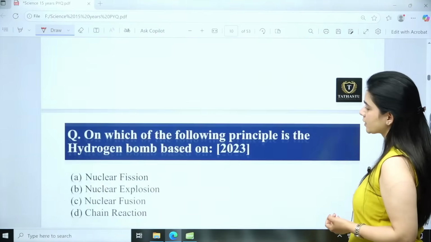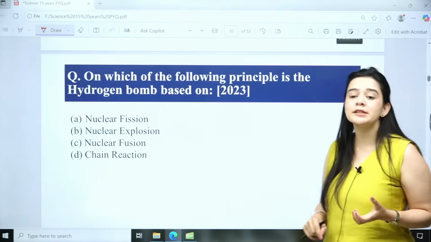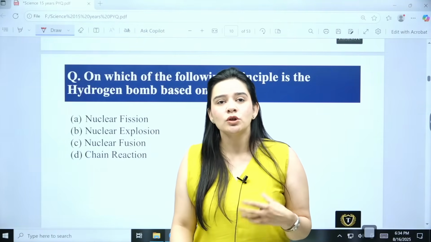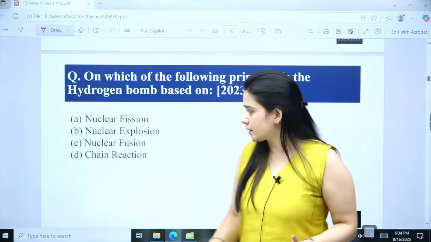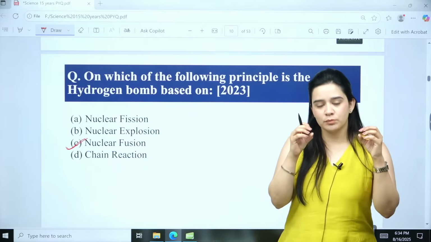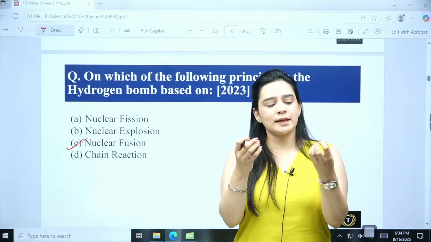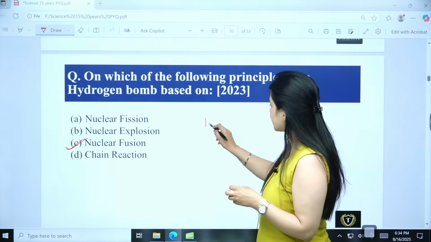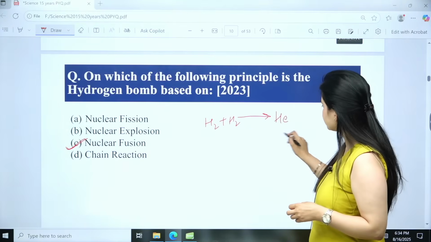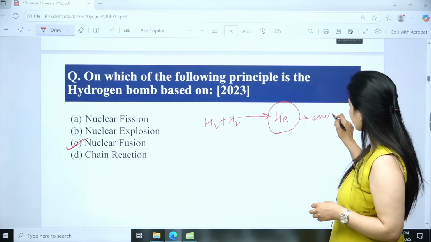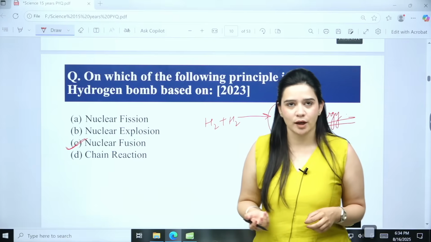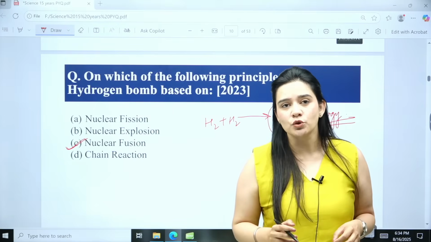Then coming to the next one, it is asking about the principle of a hydrogen bomb. Hydrogen bombs are based on the nuclear fusion reaction, not fission, it is fusion, where two hydrogen atoms combine, fusing to form helium. With that a lot of energy is released. So it is a nuclear fusion reaction, right? Don't get confused in this.